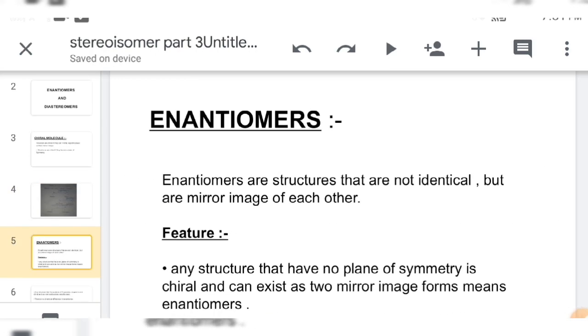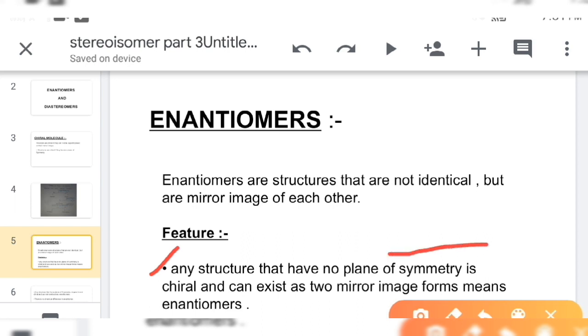Now enantiomers. Enantiomers are structures that are not identical but are mirror images of each other. As I told before, enantiomers are stereoisomers. What are the features of enantiomers? Any structure that has no plane of symmetry is chiral and can exist as two mirror image forms, meaning enantiomers.